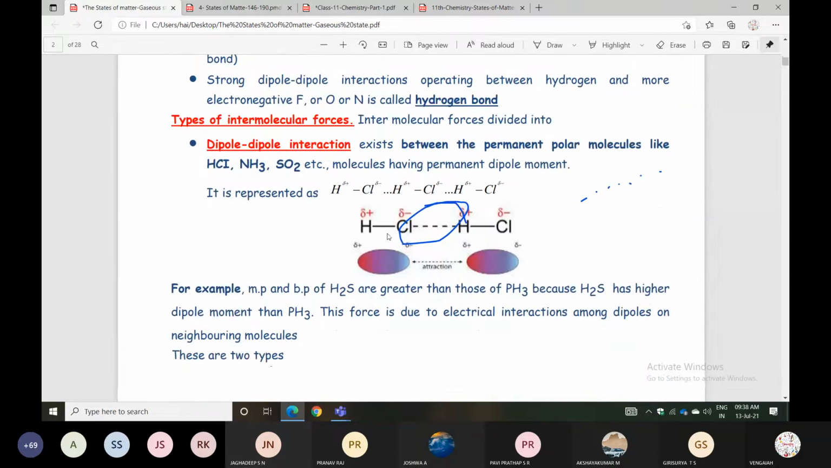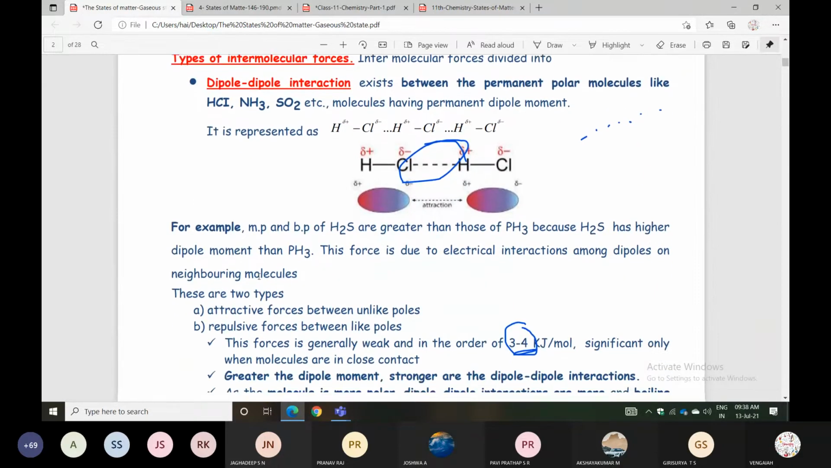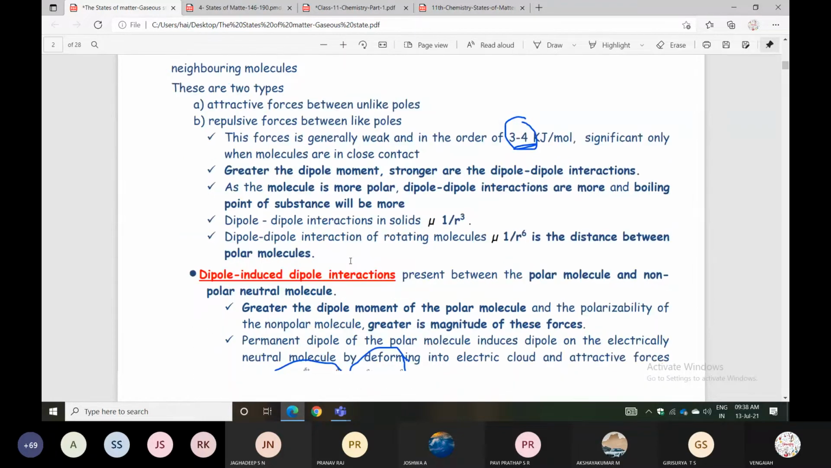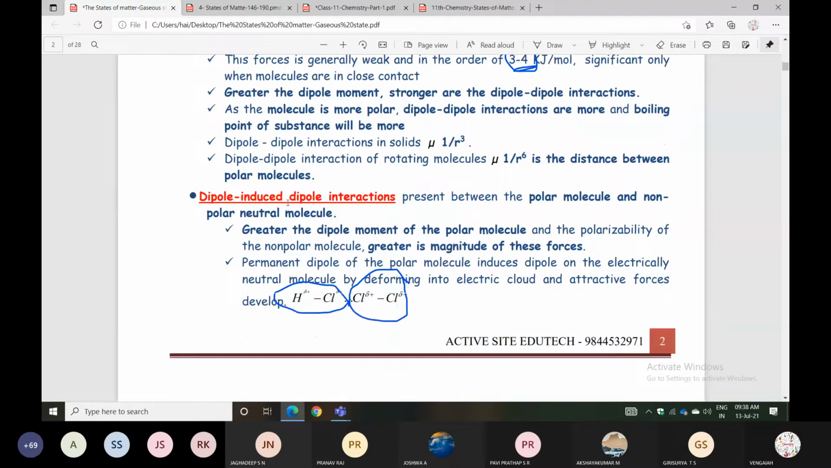So here they have given that the melting and boiling point of H2S is greater than those of PH3 because H2S has a higher dipole moment than PH3. One more question they can ask: why does H2S have greater melting and boiling point? Due to higher dipole moment, you can write down. Next one, same type, you can see the dipole and induced dipole condition.